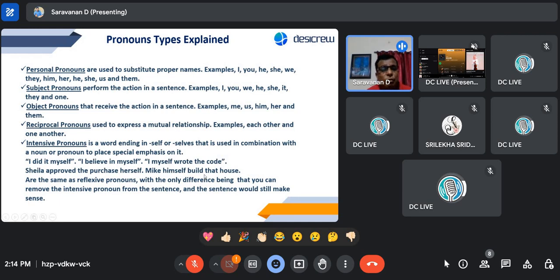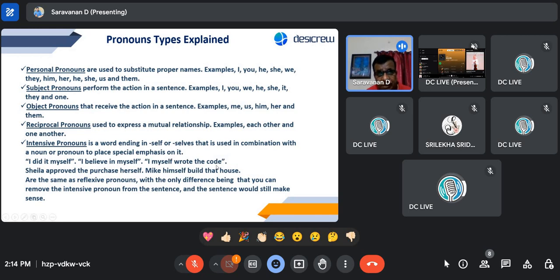That is precisely the difference between intensive and reflexive pronoun. But if I remove any part, if you hide "myself" and say "wrote the code," it's not making any sense. Wrote what code, if you have removed it?